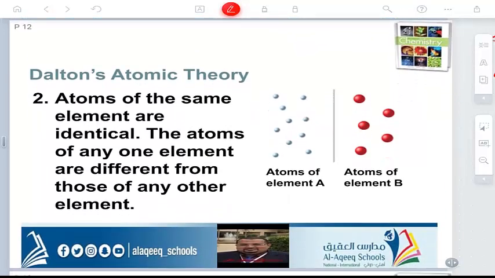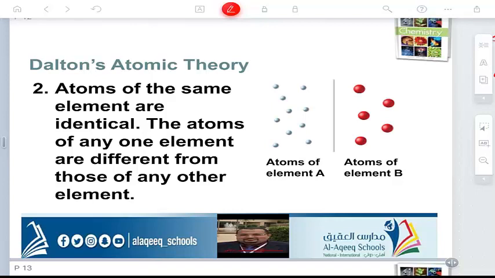Number two, he said atoms of the same element are identical. Look, if you have an element A, and these are the atoms of this element, are they identical? Yes, they are identical, not similar. Don't say similar, but identical. In chemistry, similar means the same, but not exactly. If you want to say exactly the same, you have to use the word identical. So identical means exactly the same. The atoms are exactly the same if they are in one element, element A.